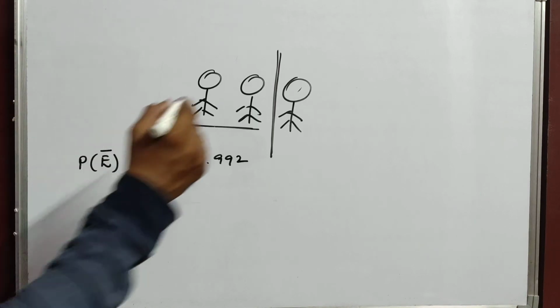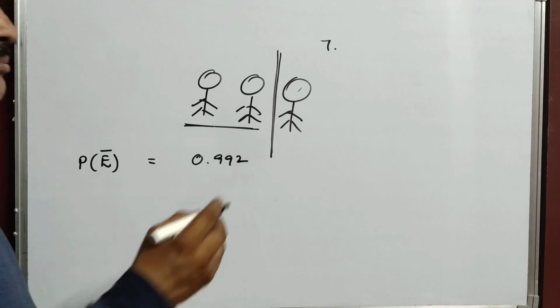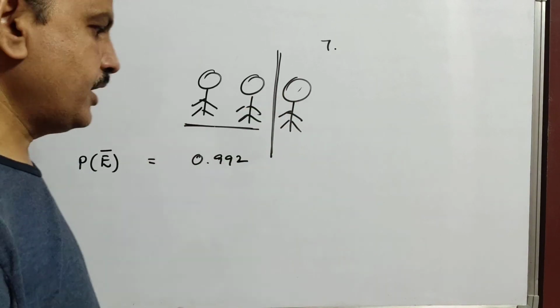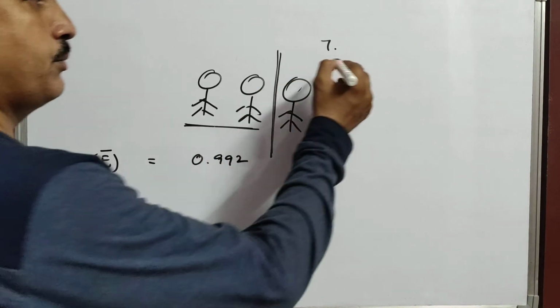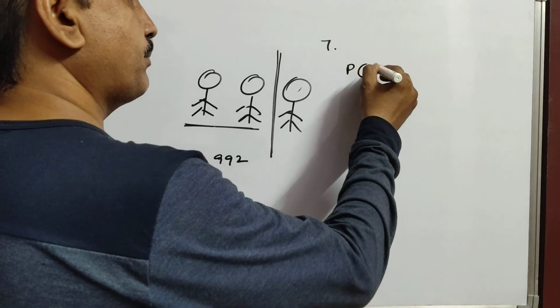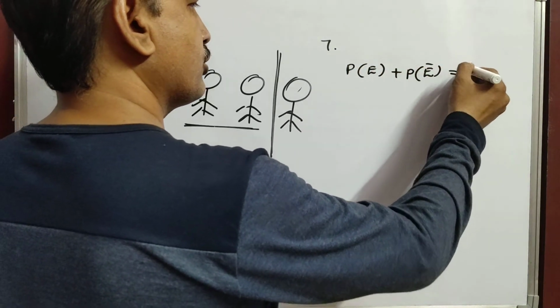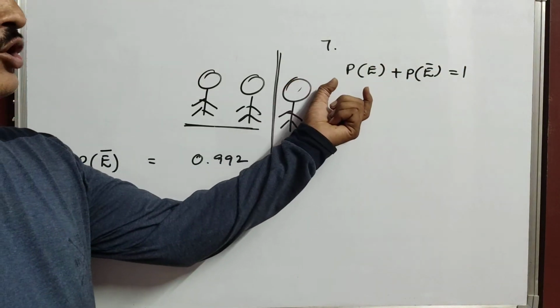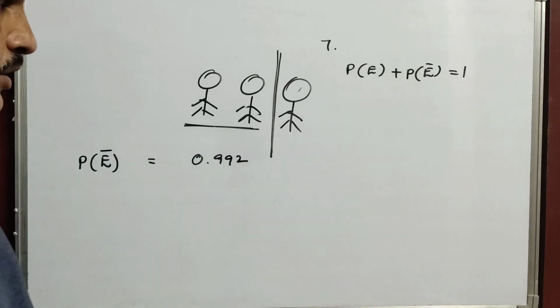First write the probability that the two students have the same birthday. P of E plus P of E dash equals 1, as we all know. So first write, as we know, probability of an event plus not E equals 1.